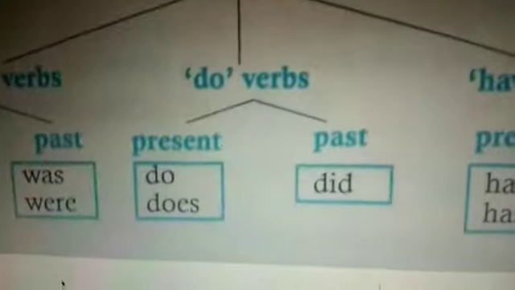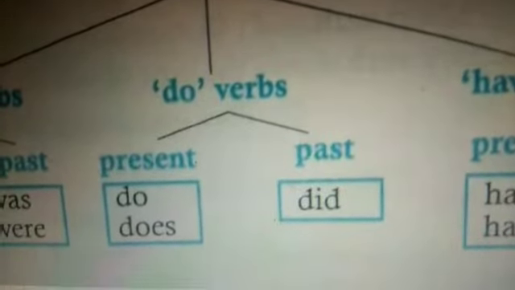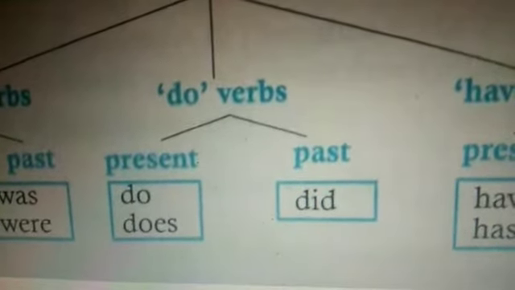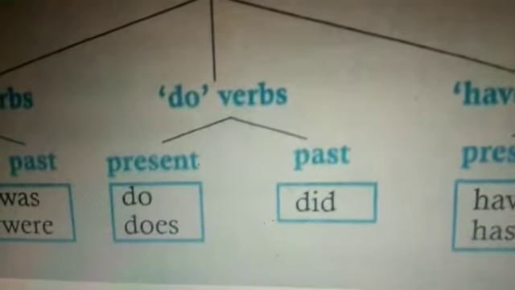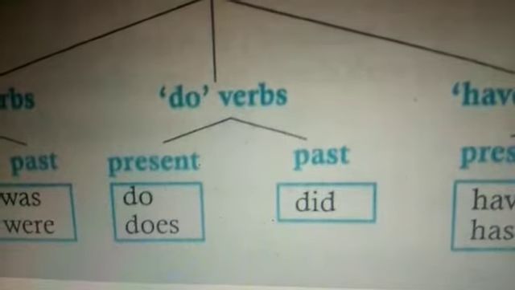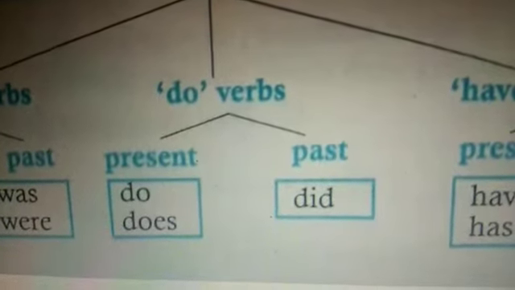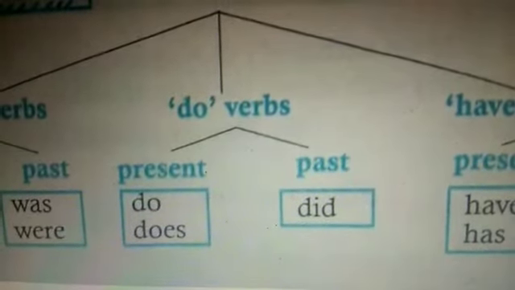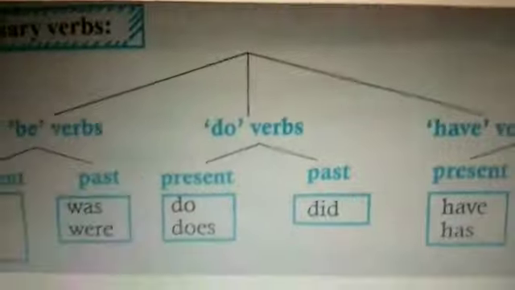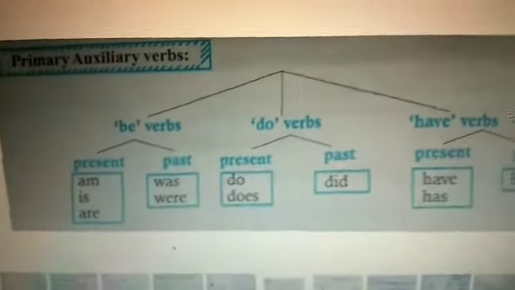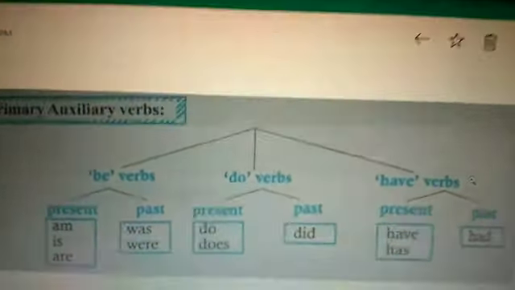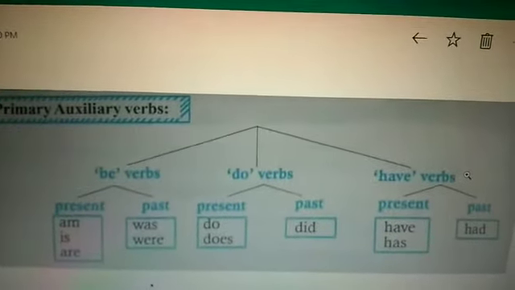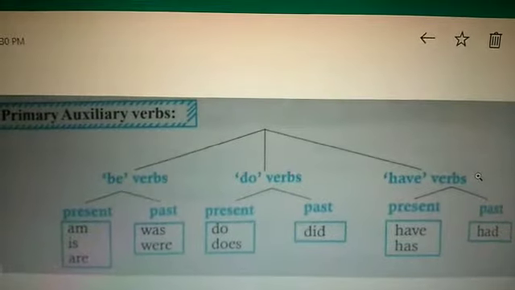Coming to do verbs. Do, does, and did are used to show emphasis. Example, I do know everything. He does not know the answer. They did their homework. Now coming to the next one, all these are used as principal verbs also. For example, he is a dancer. Ravi has swine fever. He did the work.